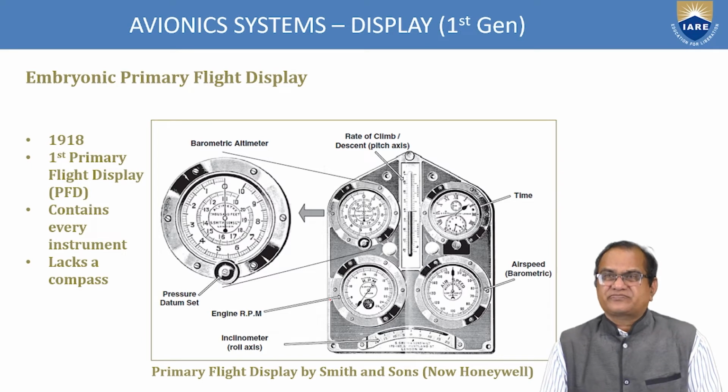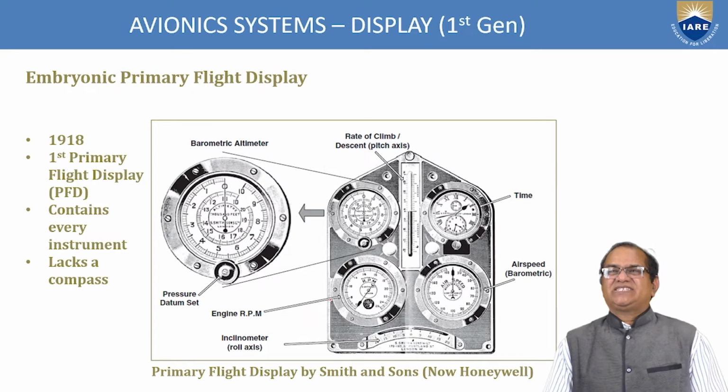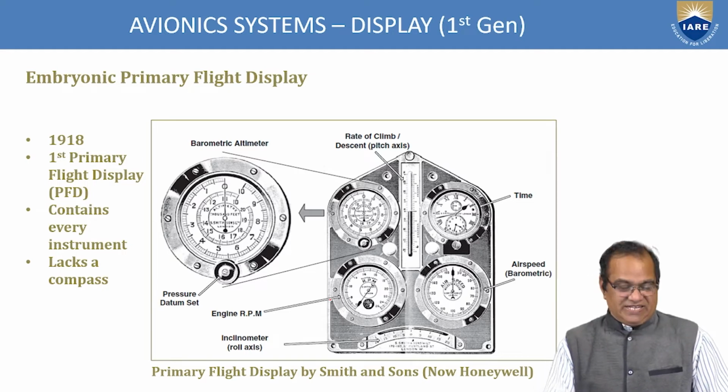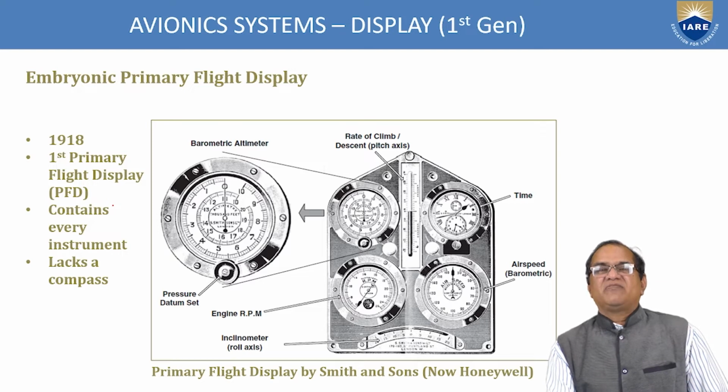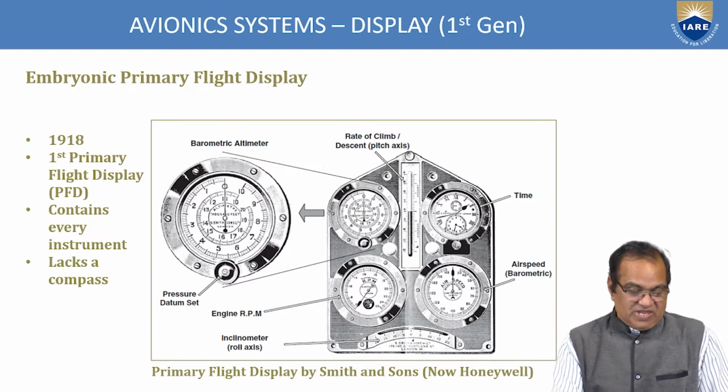So you can see the first generation, initial, you might have seen in old aircraft like this, from 1918, the first primary display, PFD, primary flight display. It is shown here.